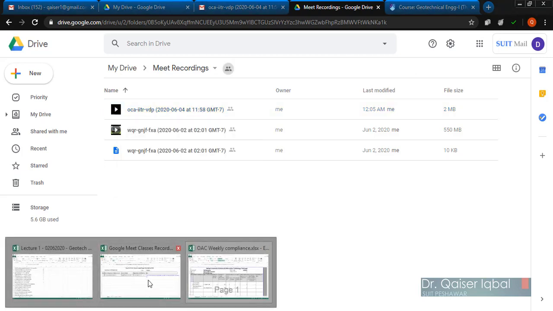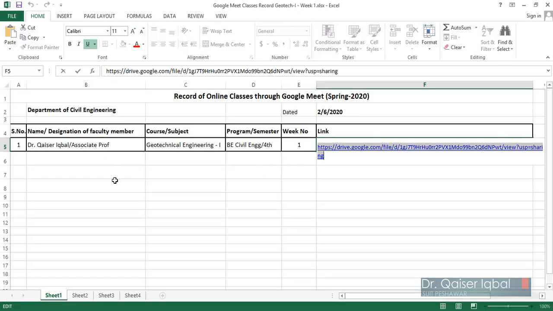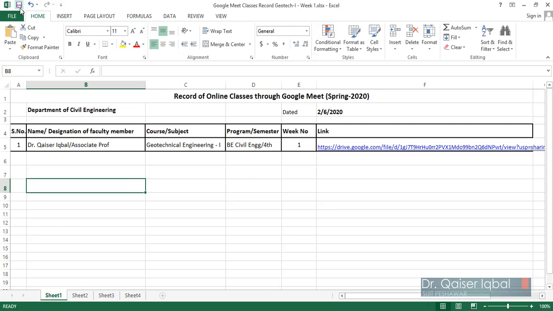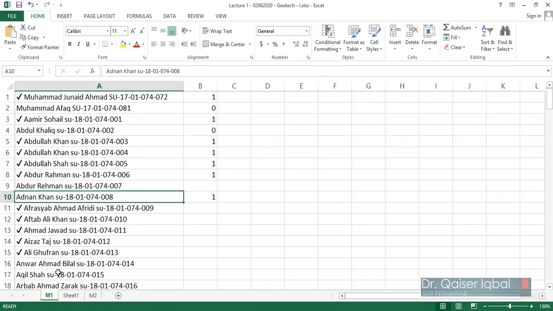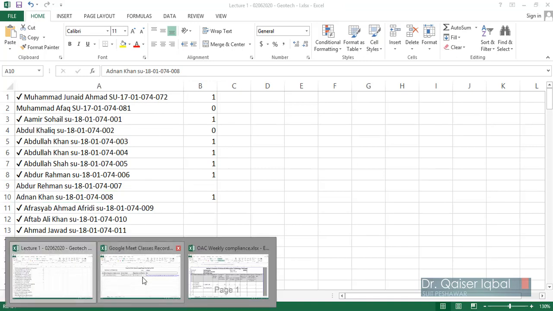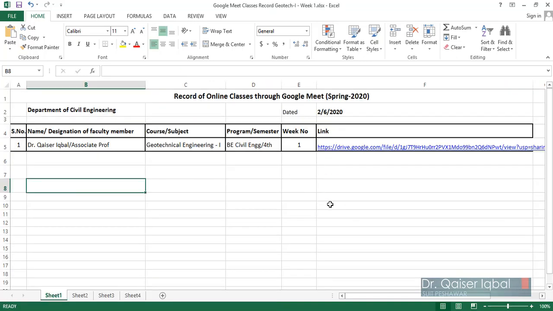So once you have entered this over here, just click the save button, get your attendance file of your course, this one, and also this link in which you have given the details. Send these files immediately to your coordinator, and then you are done. So make sure that you do this immediately after completion of the lecture.